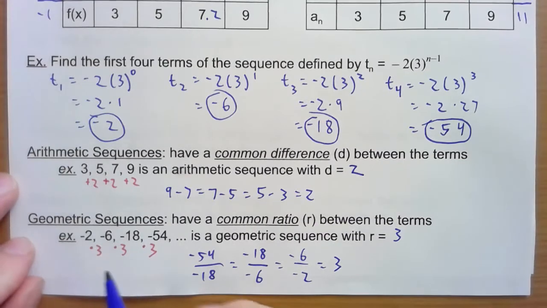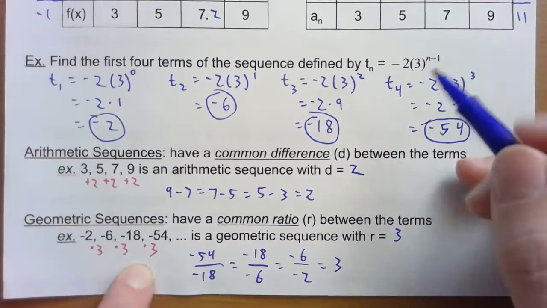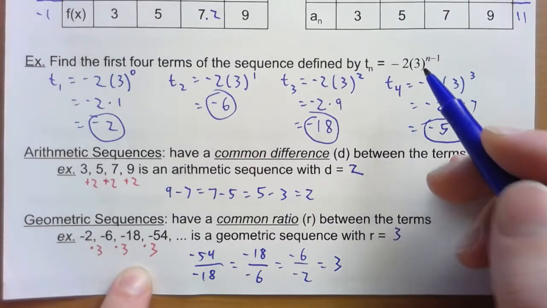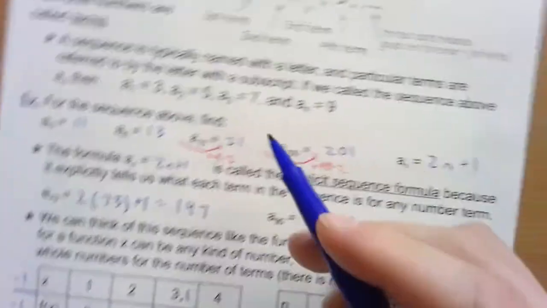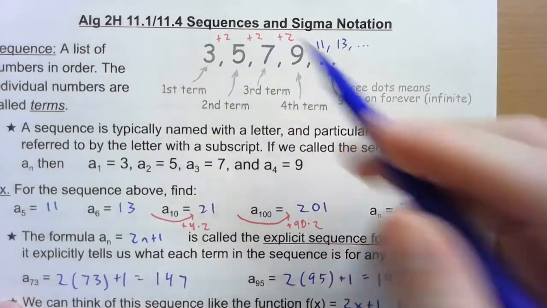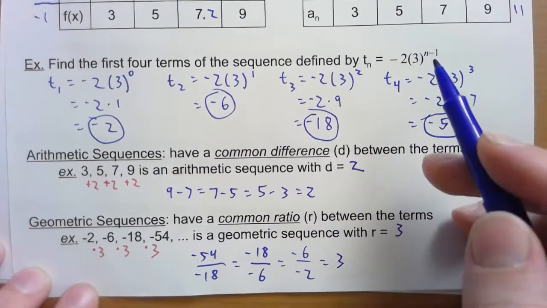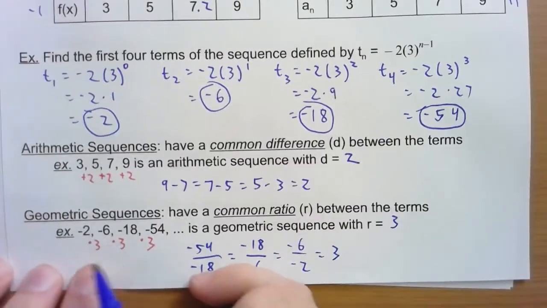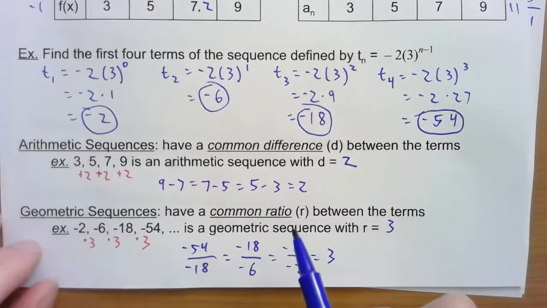For geometric, it's going to look like you're multiplying by a number over and over again. We look at this and we see the pattern is times 3, times 3, times 3. Notice we had something exponential in the formula. So repeated multiplication turns into an exponent. When we had repeated addition, that turns into multiplication in the formula. That's going to be important in the next couple of days. Repeated addition turns into multiplication. Repeated multiplication turns into an exponent. Okay, so geometric looks like multiplying over and over again, but we call it a common ratio. Ratio is a fraction, is division.